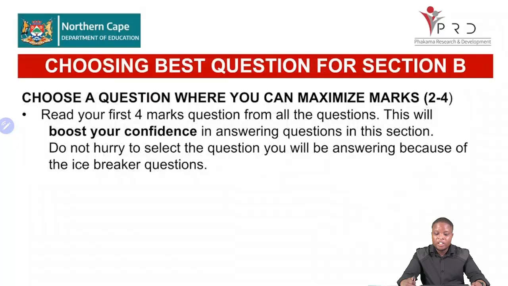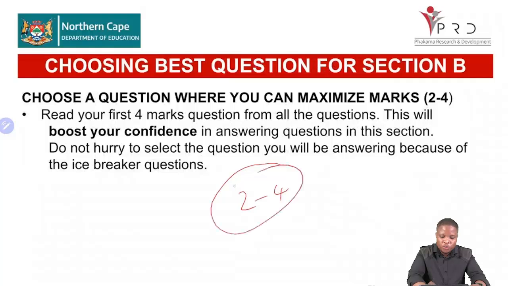Right, and we need to know how to choose the best question. Remember, questions 2 to 4 are in section B. We need to choose only 2, right? So you need to get a question where you can maximize more marks, right? So during the 10 minutes reading time, this is where you go through your section B, where you're trying to choose which question you are going to answer, right?